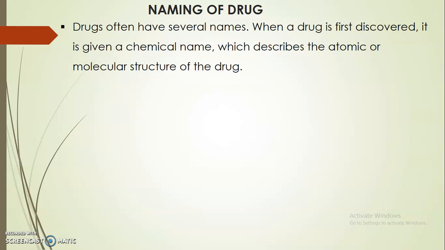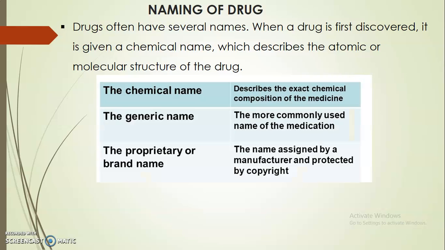And next one is naming of drugs. Drug nomenclature is a systematic naming, especially of pharmaceutical drugs. In the majority of circumstances, drugs have three types of name: chemical name, the most important of which is the IUPAC name, generic name, which is the non-proprietary name, and brand name. The chemical names are scientific names based on the molecular structure of the drug.